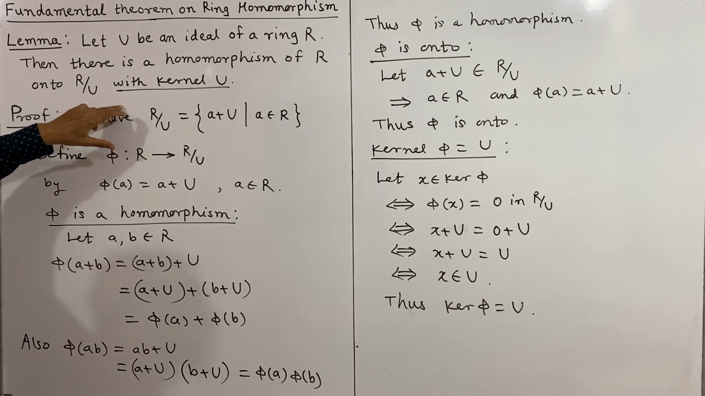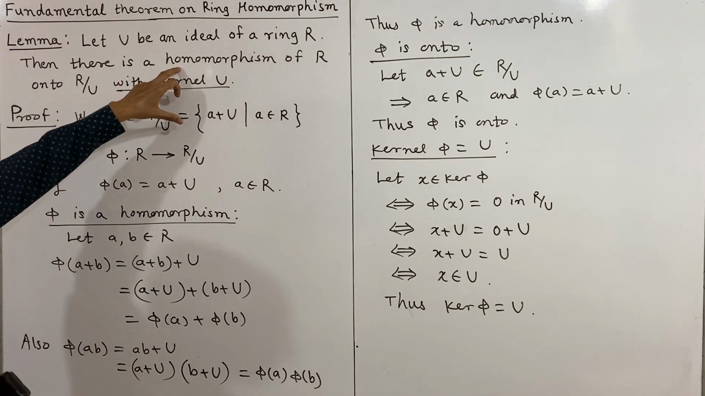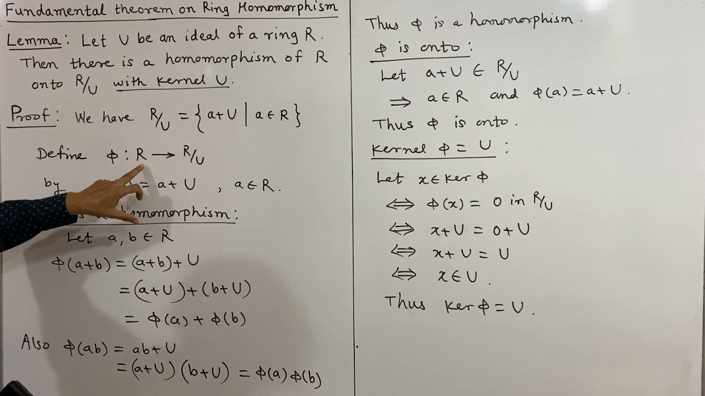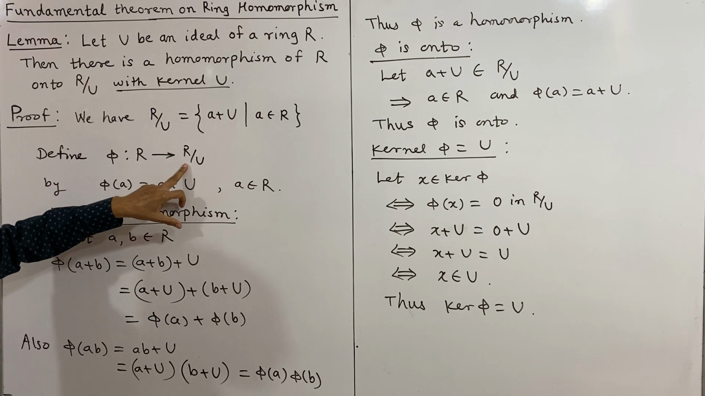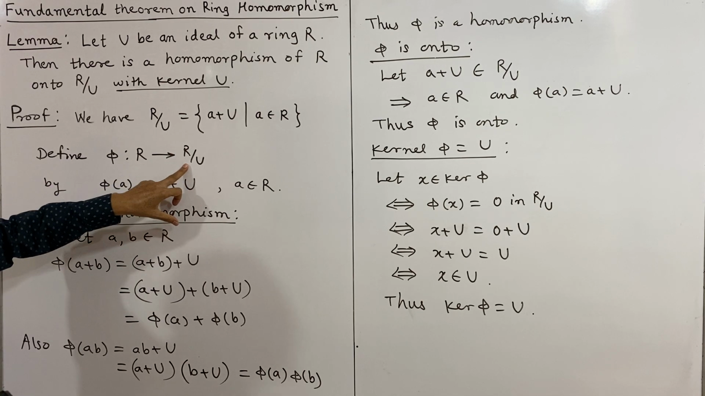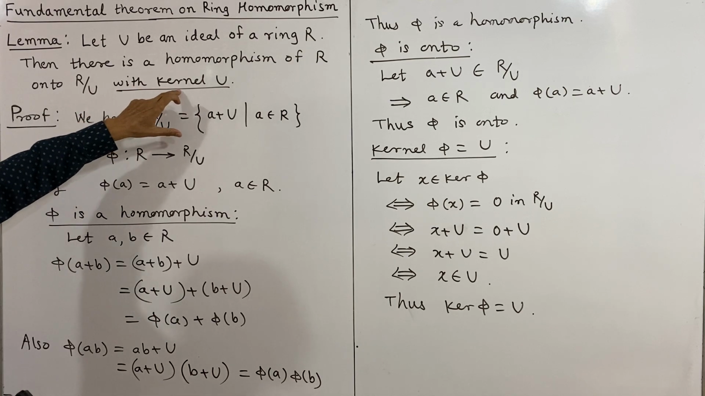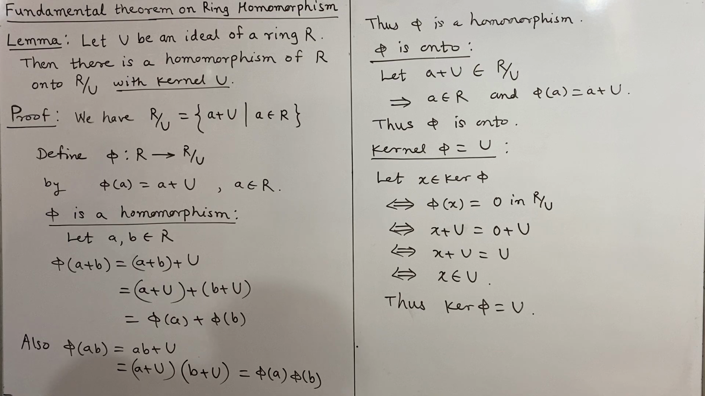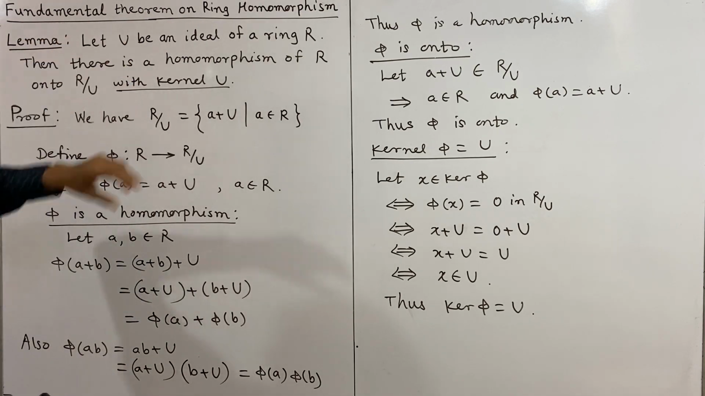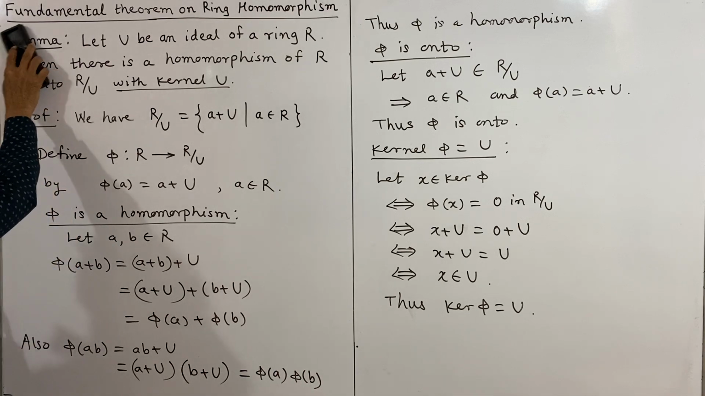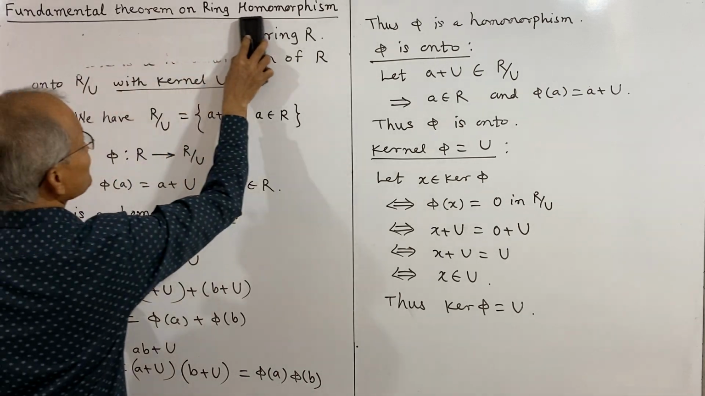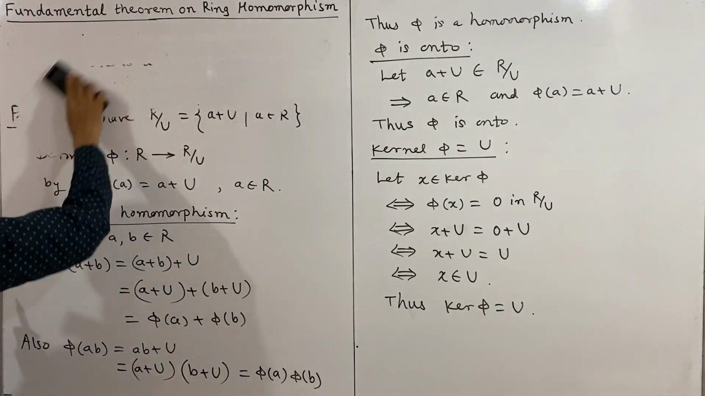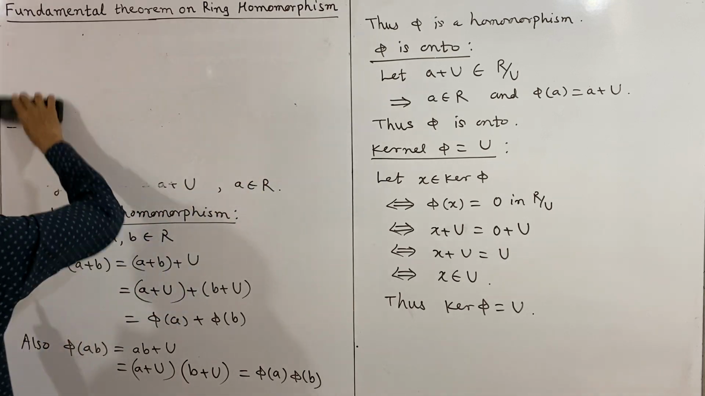So we have proved there exists a homomorphism from R to R by U, which is onto, and the kernel of that homomorphism is the ideal U of the ring. So with the help of this lemma, now we shall state the fundamental theorem of ring homomorphism. This is now our next theorem, which is the main theorem.